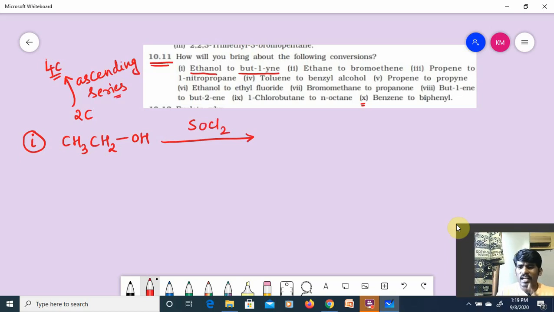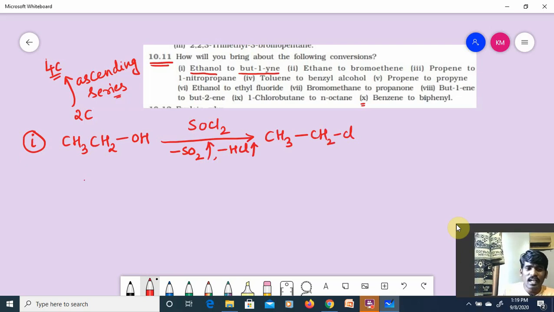Alcohols, we can prepare alkyl halides from alcohols by 3 ways. As I told you, phosphorus halides, SOCl2, and hydrogen halides also can be used. But why will I use this? Because I'll get maximum yield. What are the byproducts? Sulfur dioxide and HCl are removed as gases. That's why I'll prefer this. CH3CH2Cl, the alkyl halide, that is chloroethane.